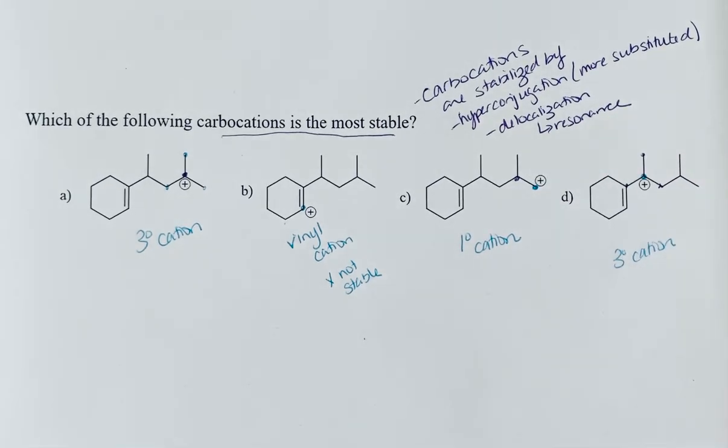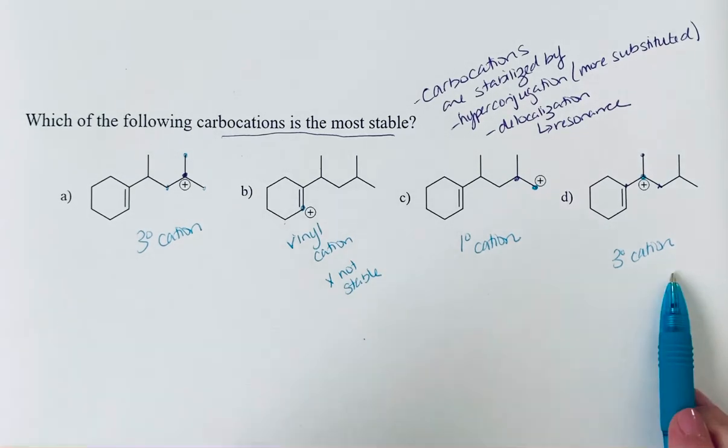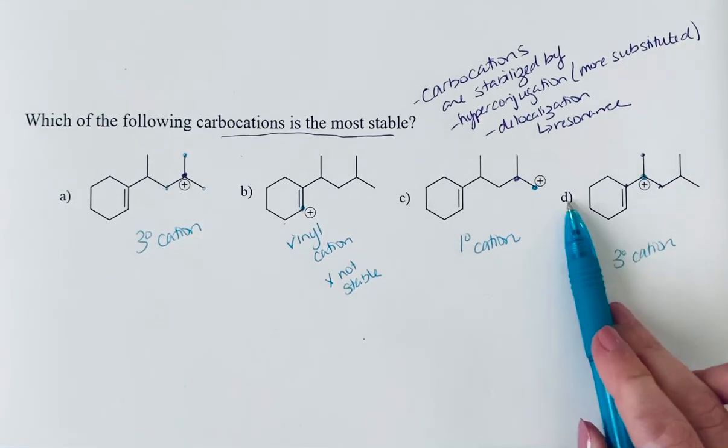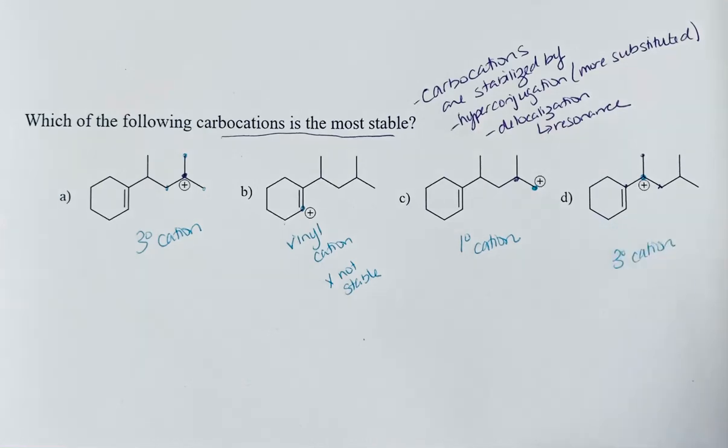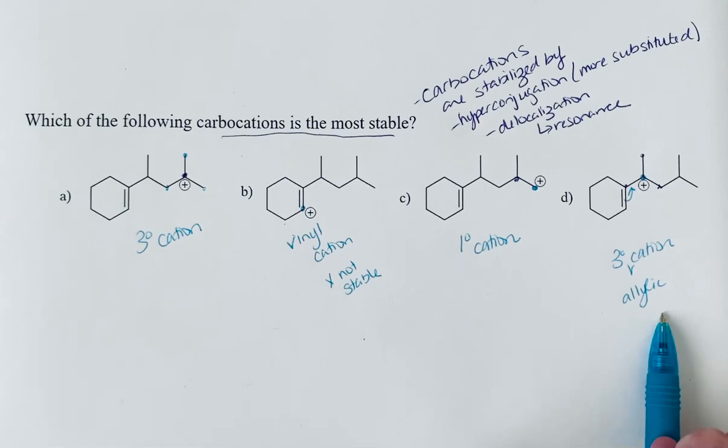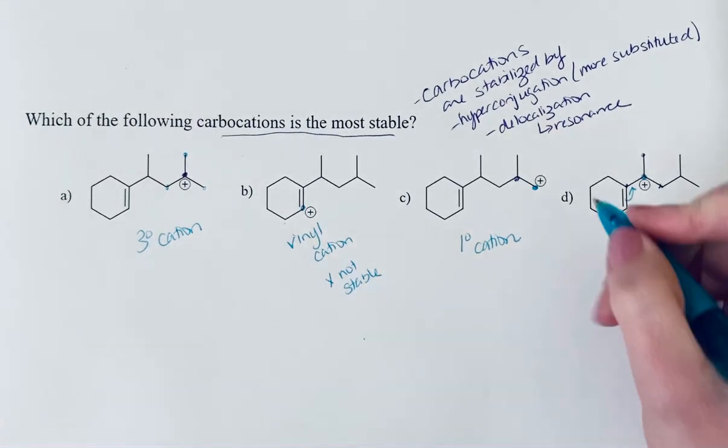So at first glance, we might think that A and D have the same stability, but in D, we also have this allylic pi bond. So not only is this a tertiary cation, this is a tertiary allylic cation. And so that extra resonance stabilization will make this tertiary cation even more stable than the one in A.